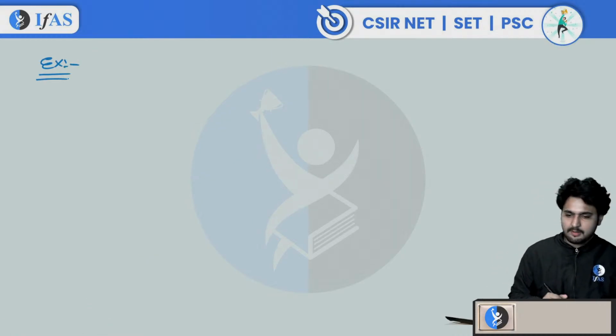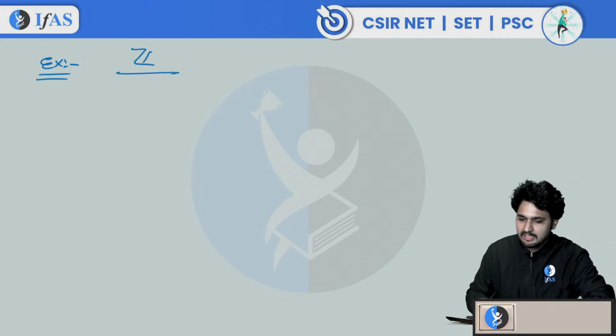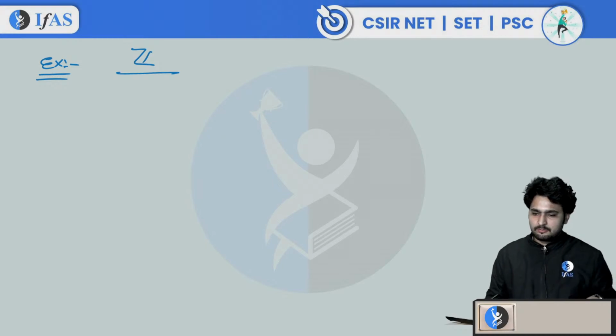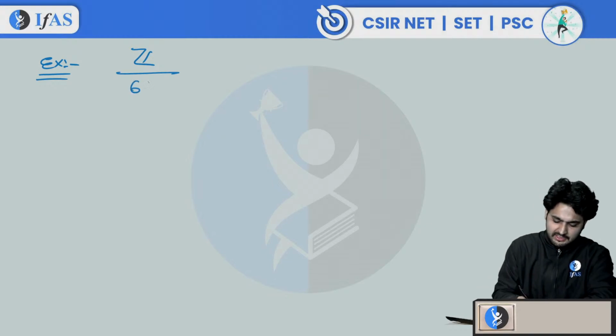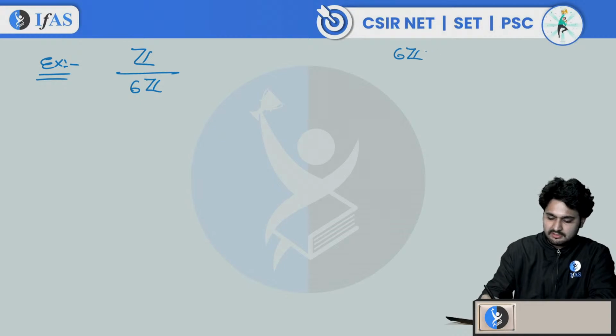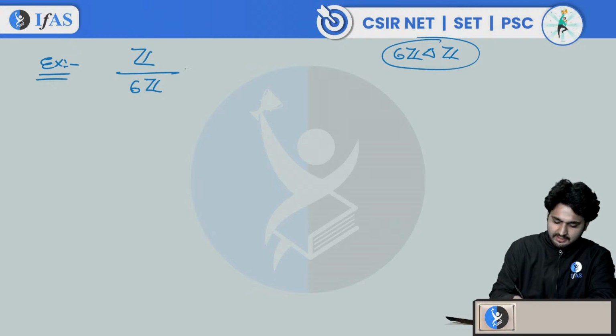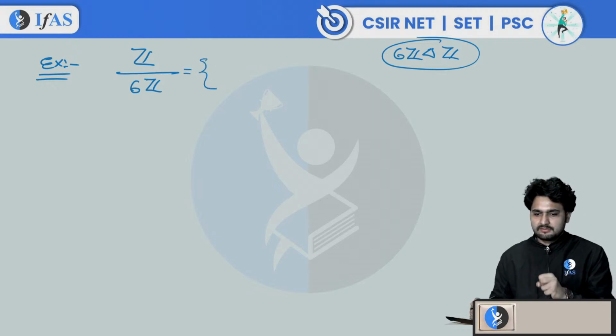Let's look at some examples. If I consider Z, the set of integers, the group of integers, since Z is an abelian group with respect to the operation addition, any subgroup will be a normal subgroup, right? So let me consider 6Z. 6Z is a normal subgroup of Z. So we can construct the group Z by 6Z. What are the elements inside this? All the cosets of 6Z in Z.